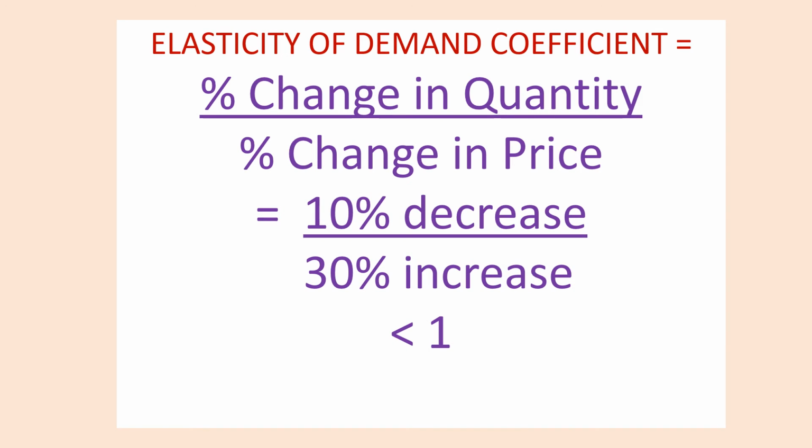This brings us to the formula of elasticity of demand, which is equal to the percentage change in quantity divided by the percentage change in price. It means that when there is a small change in quantity, there is a bigger change in price. The number is less than 1, and if it's less than 1, it is inelastic demand. The point is, when the demand is inelastic, the quantity is insensitive to change in price.